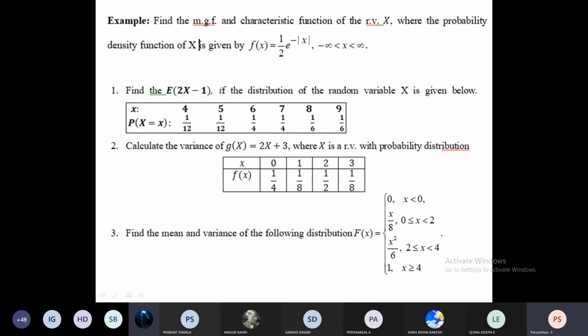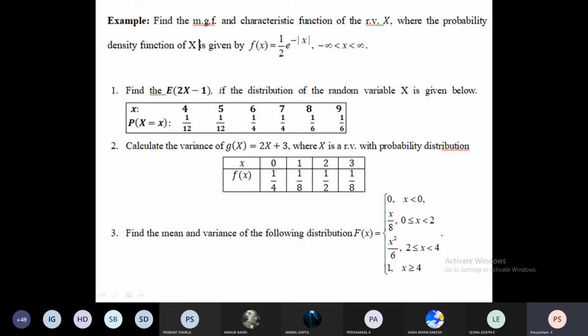In the second module, we learned about the probability distribution function. We also learned about the marginal distribution function. Then the expectation and mathematical expectation: mean, variance, covariance, correlation, then moment generating function, characteristic function, right?